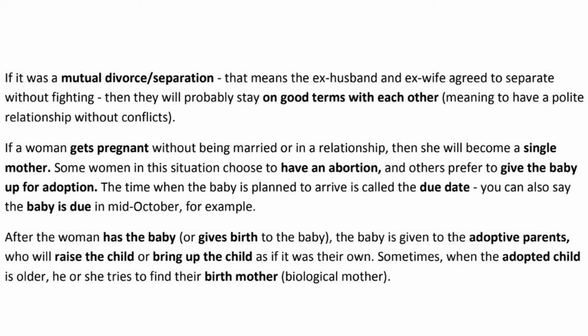The time when the baby is planned to arrive is called the due date. You can also say the baby is due in mid-October, for example. After the woman has the baby, or gives birth, the baby is given to the adoptive parents, who will raise the child or bring up the child as if it was their own. Sometimes when the adopted child is older, he or she tries to find their birth mother, biological mother.